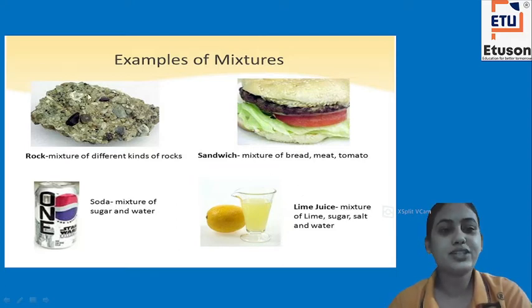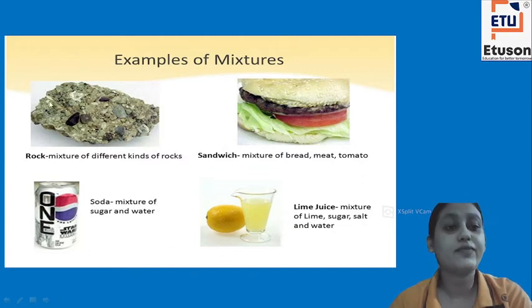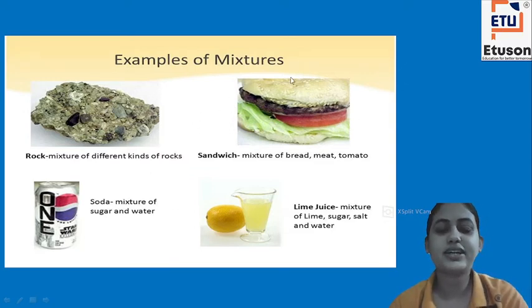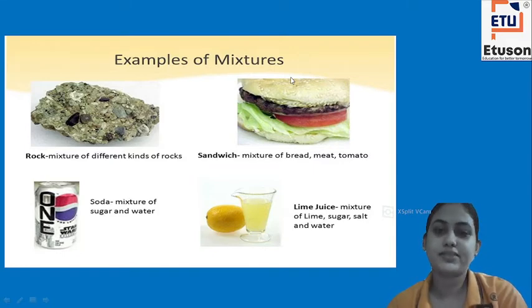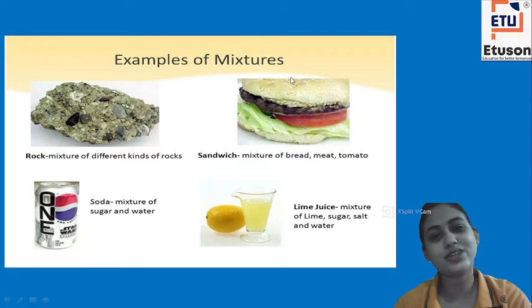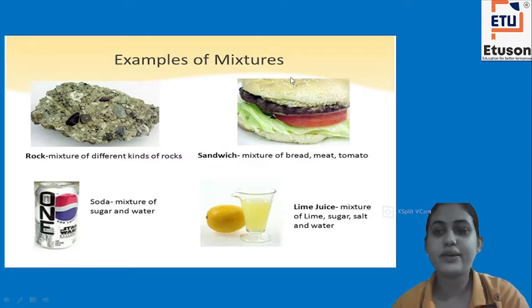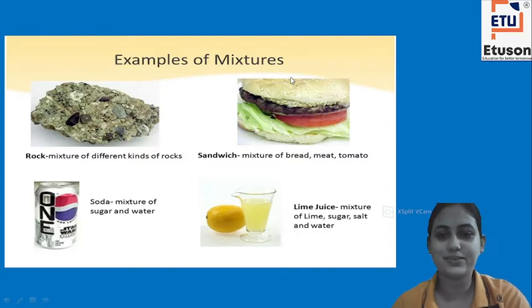When we look at a rock, it consists of different kinds of rock, and that is what makes it a mixture. A sandwich consists of bread, meat, tomato and some other kinds of sauces. So it is also a kind of mixture. Mixture means there is an addition of two or more different substances.